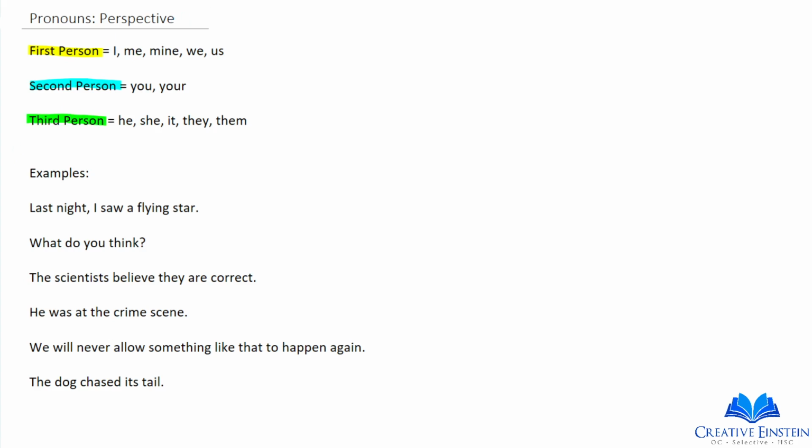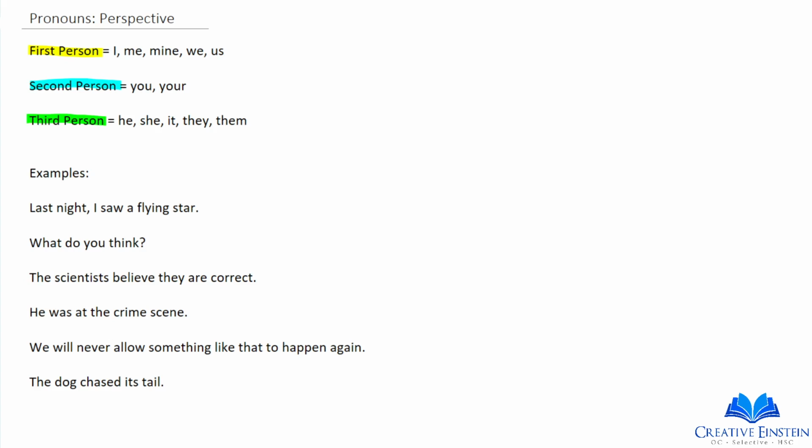And then there's third person, which is referring to someone who is not actually there at the moment. So he, she, it, they, them. They're not part of the writing process. So let's take a look at some examples.